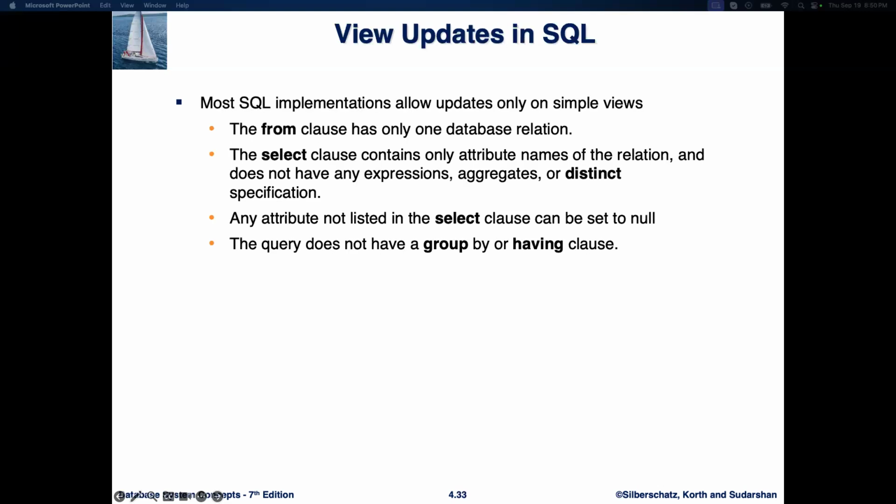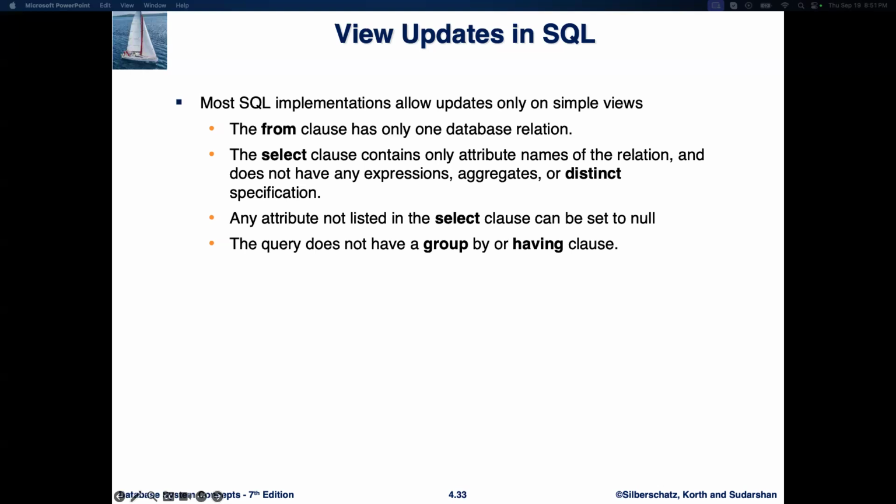When working with views in SQL, it's important to understand when you can and cannot update the data in a view. Most SQL implementations have specific rules for allowing updates on views, especially when the view is based on more complex queries. SQL typically allows updates only on simple views. These are views that meet a few important criteria. Number 1, single table in the from clause. The view must be based on just one table. If the from clause includes joins or multiple tables, the system won't allow updates because it can't be sure how to modify data across multiple tables.